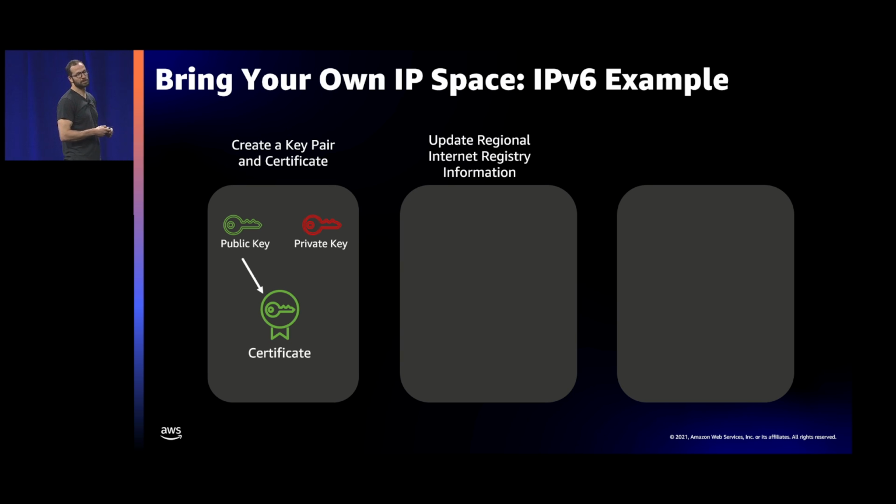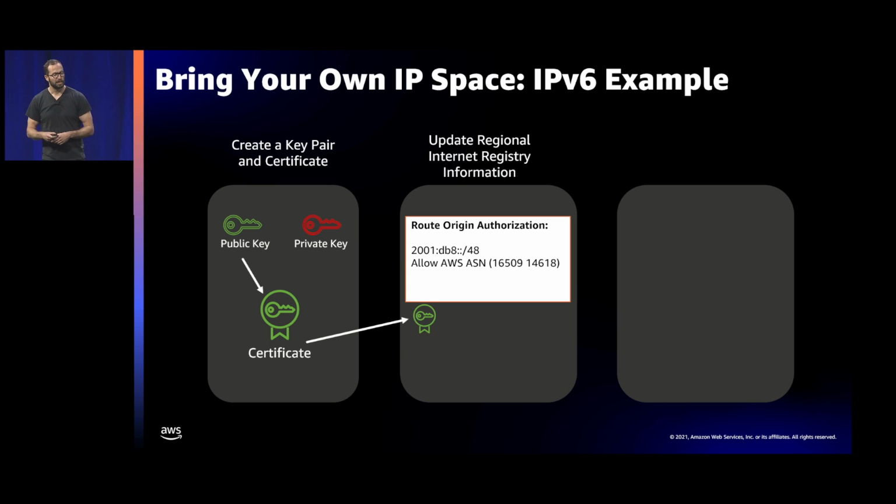Then you go into your regional internet registrar. For the US, that would be ARIN. For Europe, it would be RIPE. It's basically a body that manages the public address space. And then if you want AWS to advertise that address space on your behalf, you have to update the route origin authorization record. You can see here, the range we want to bring in is a /48. And we're allowing AWS autonomous system numbers, the ones you see there, 16509 and 14618, to advertise that IP address block on your behalf.